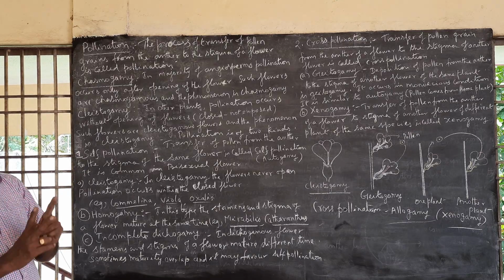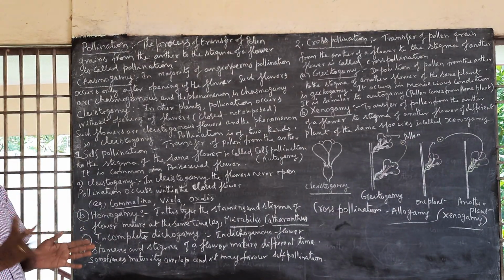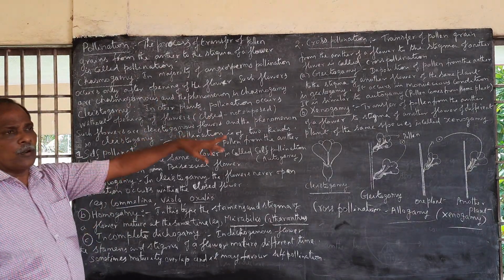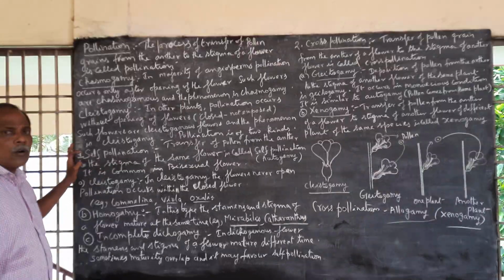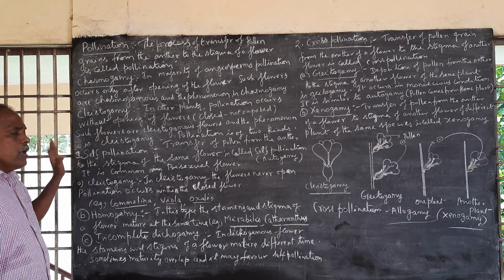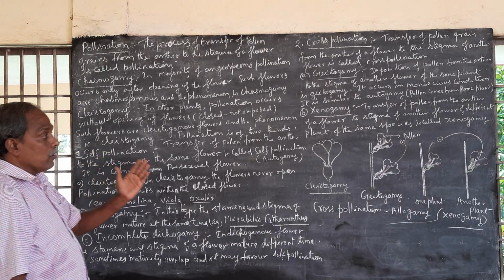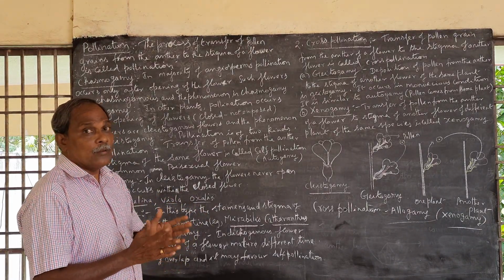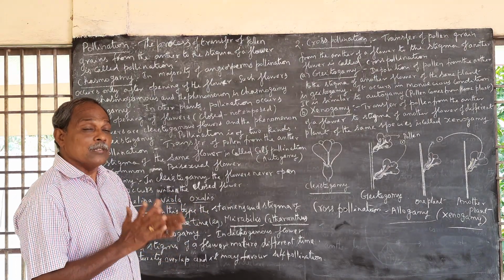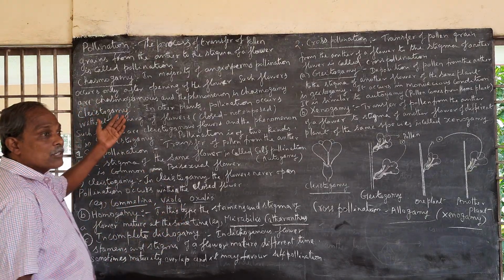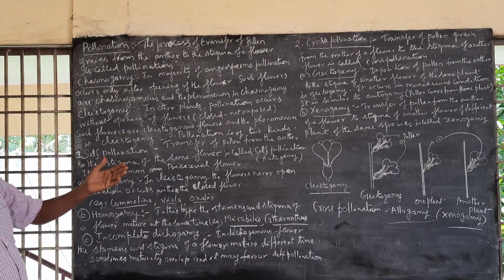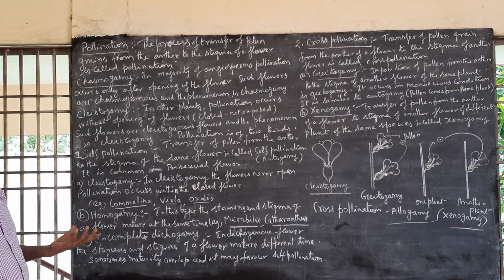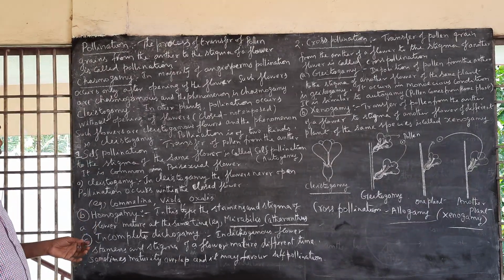Based on the type, there are two kinds of pollination: self-pollination and cross-pollination. Self-pollination is also called autogamy. Autogamy means transfer of pollen grain from the anther of a flower to the stigma of the same flower. When does it happen? In the clistogamous condition. Chasmogamous condition also makes self-pollination possible, but only in certain plants, not in all plants.